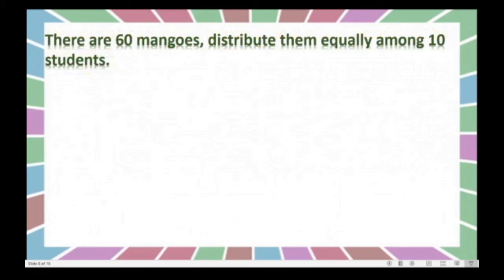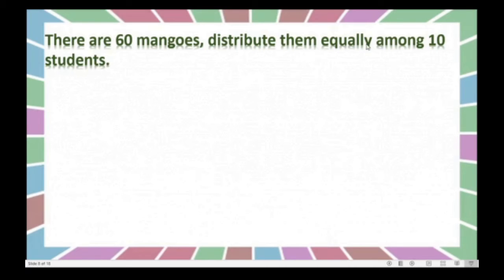Now see this. There are 60 mangoes. Distribute them equally among 10 students. Here we will go directly by using the numbers. How many mangoes are there? 60 mangoes. Right?